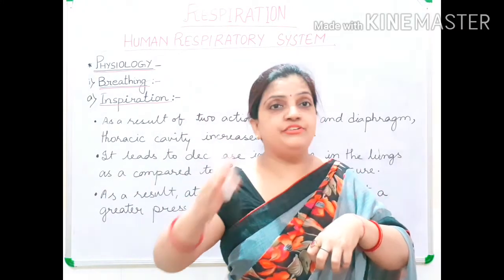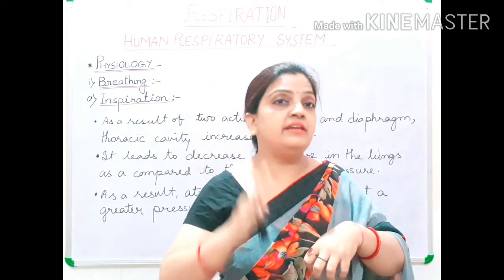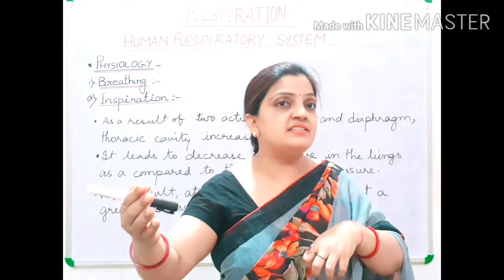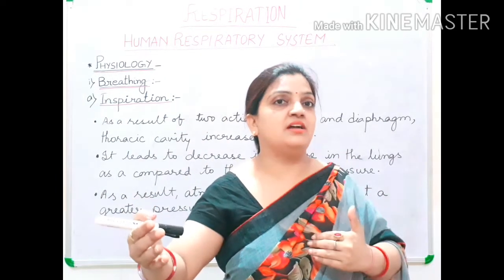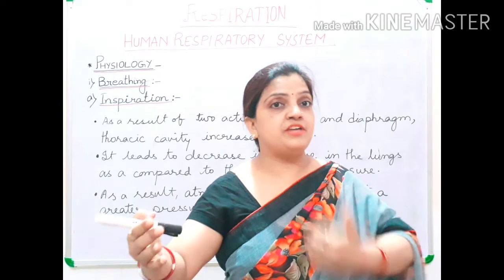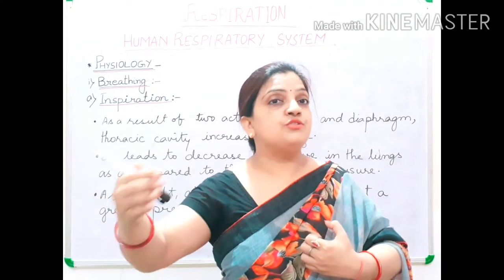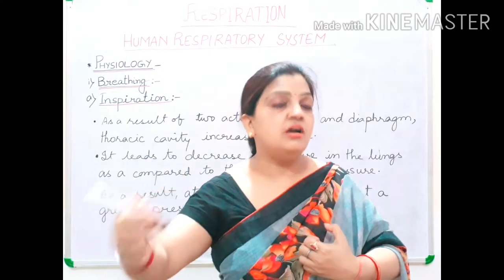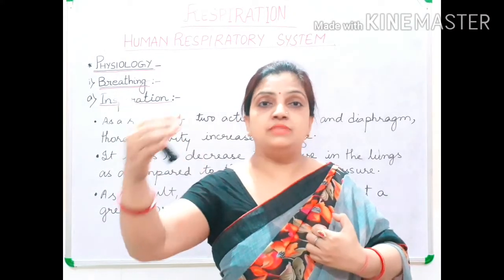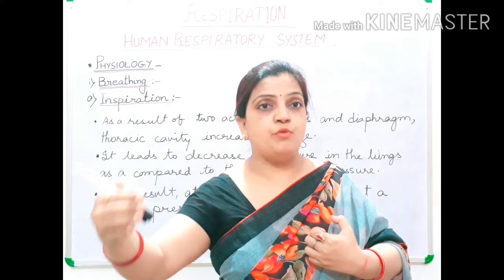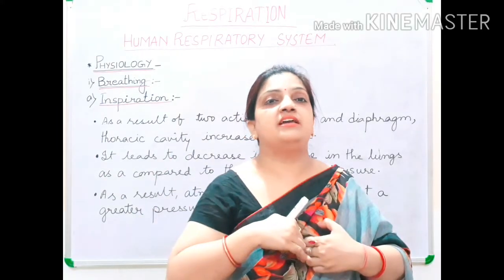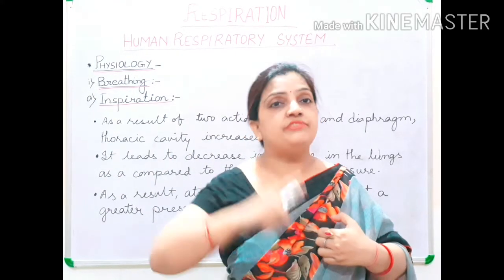By the diffusion process, things move from a higher concentration region to a lower concentration region. So when the pressure inside the thoracic cavity is less and outside is more, from where will the oxygen diffuse? Oxygen will diffuse from the atmosphere to the thoracic cavity.